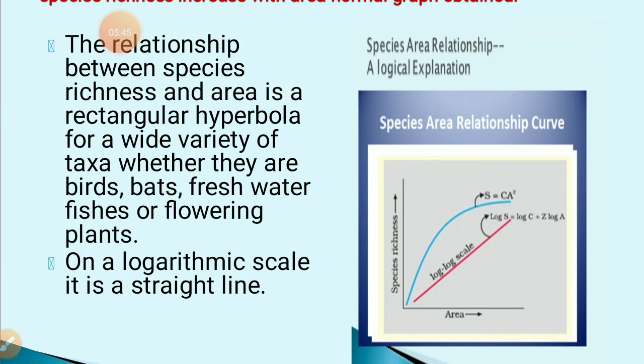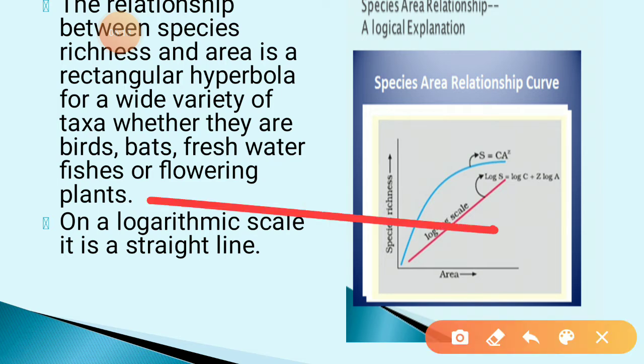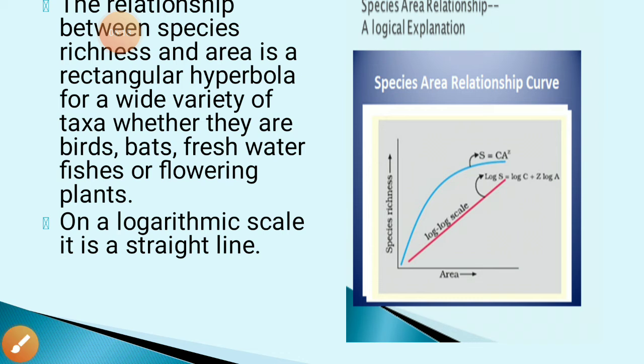On a logarithmic scale, if you try to obtain the graph, you will get a straight line.